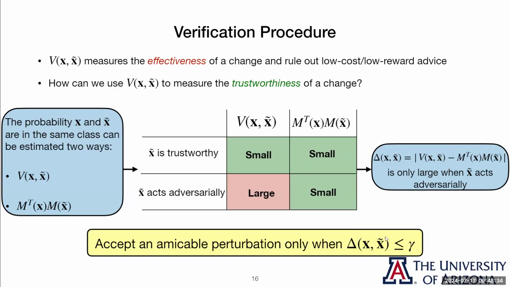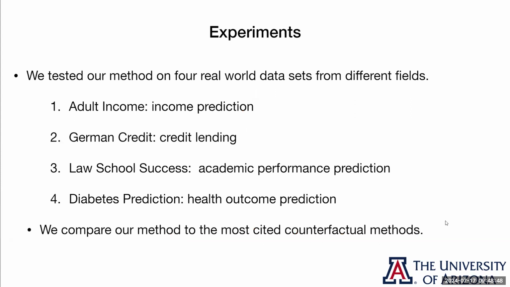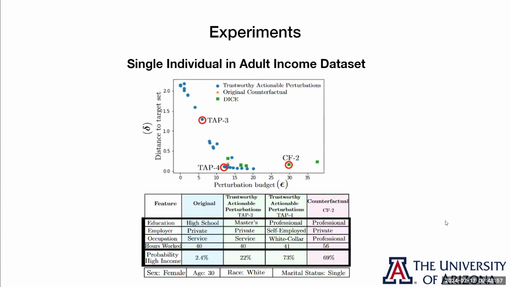So by looking at the difference between these two estimates, we have an indication of how trustworthy our example is. And as long as that difference is below a certain cutoff, we trust that TAP is likely to have the intended effect in the real world. So now that we've defined how we create TAP and our verification procedure, we're ready to talk about our experiments. We tested our method on a variety of real-world data sets from different fields and compared to some of the most common similar counterfactual methods.